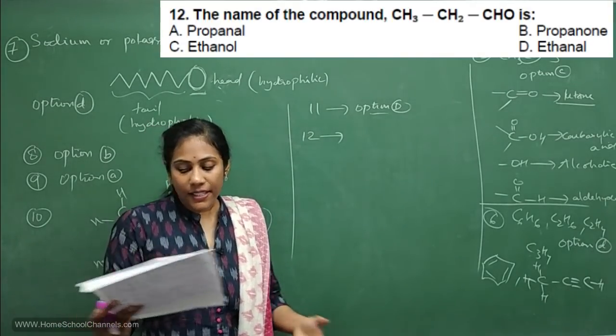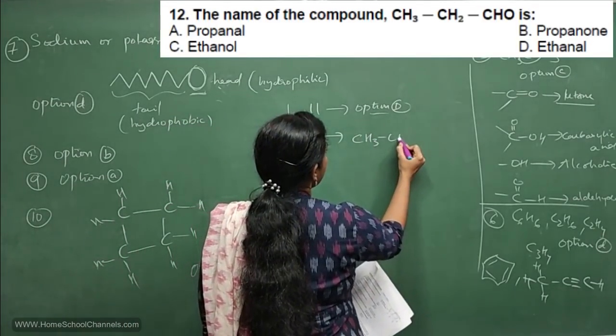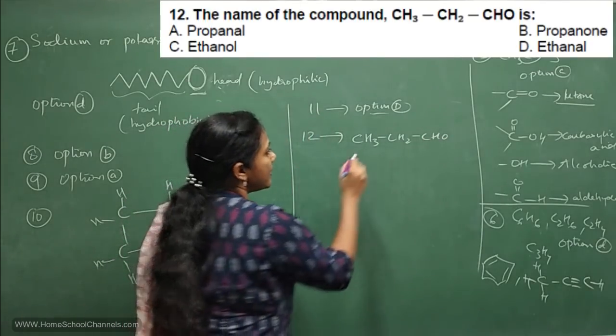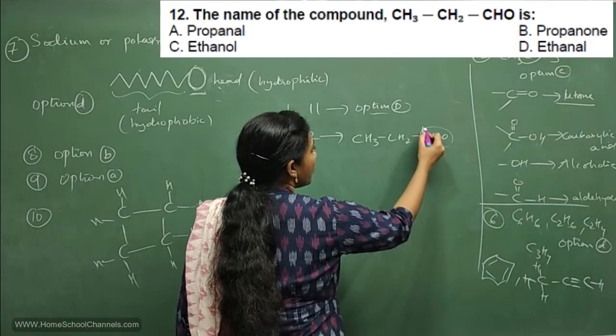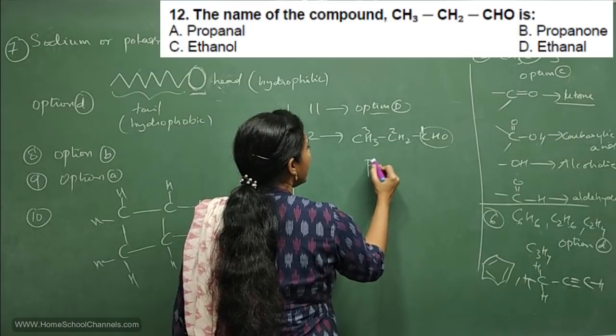See, now it's a very simple compound. The question has this compound CH3CH2CHO. What is its IUPAC name? They asked. Okay, so the first thing you have to do is start giving numbers to the carbon atoms. This is the functional group. It should get number 1, 2, 3. So how many carbon atoms in total? 3.